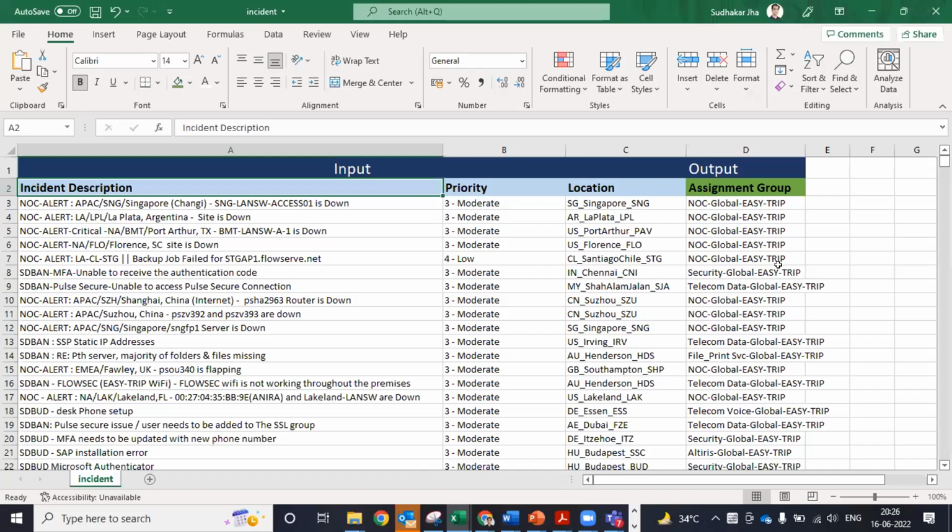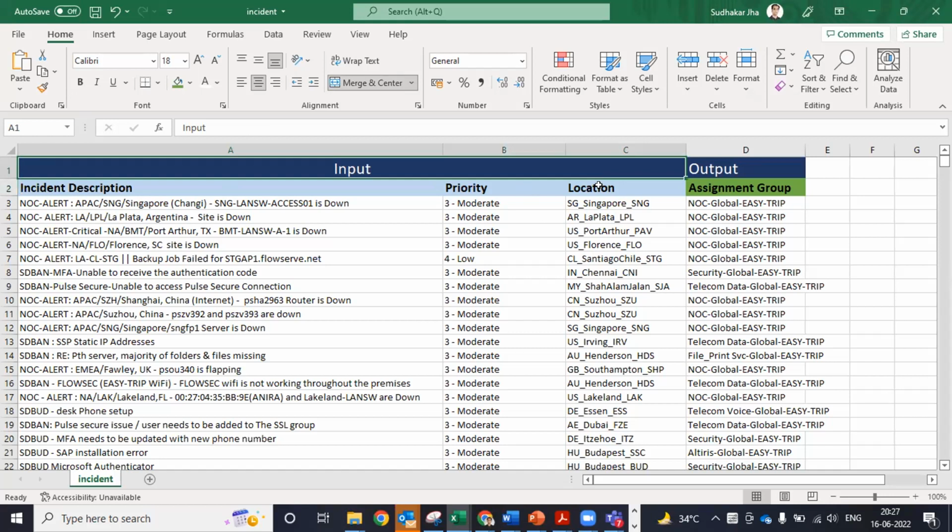As you can see in this spreadsheet, we have columns A, B, and C, which are input columns, and then we have an output column. What the incident will do here is we have incident description, priority, and location. Using these three pieces of information as text, our model will predict the assignment group.